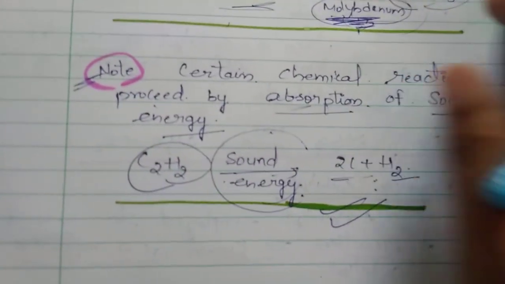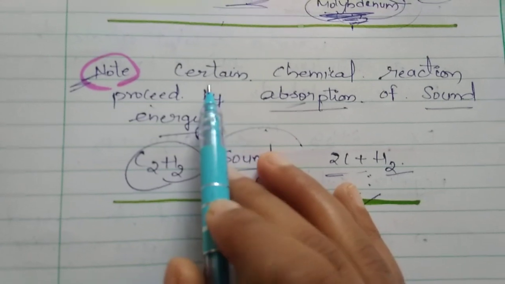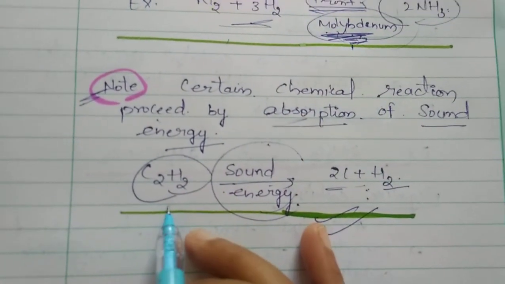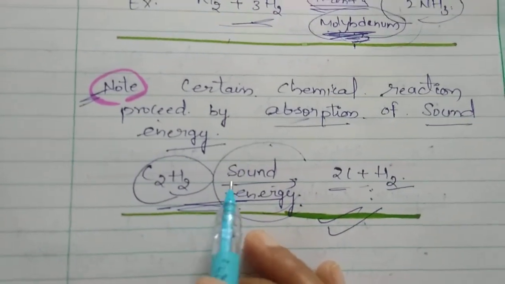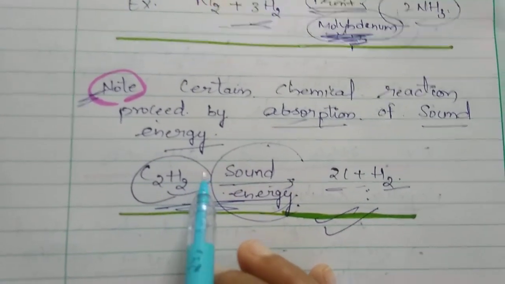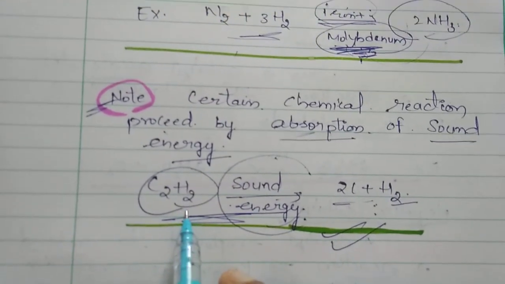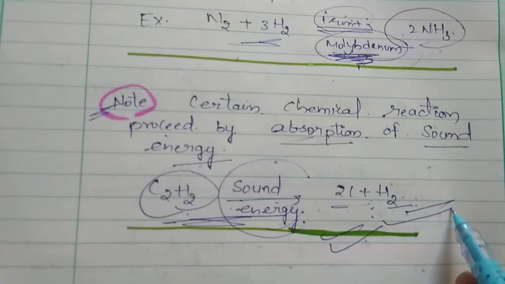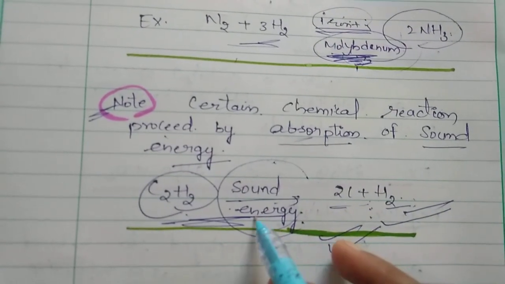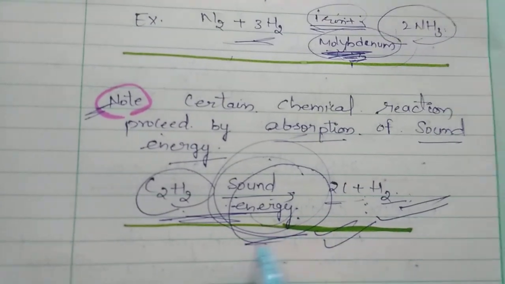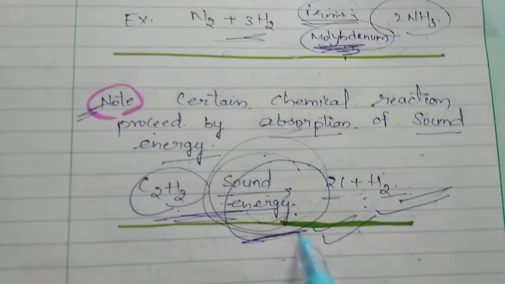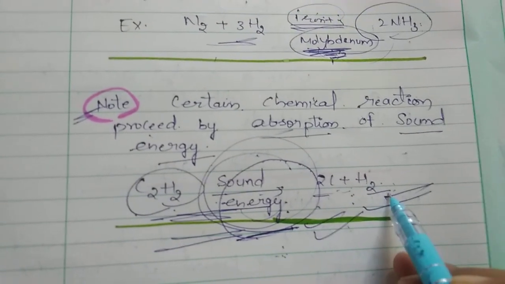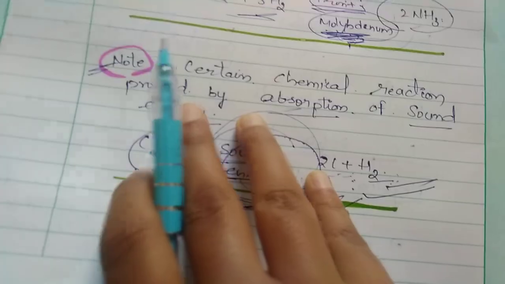And one important chemical reaction is given here. Certain chemical reactions proceed by absorption of sound energy. This reaction is an example. In this you can see acetylene breaking up into carbon and hydrogen by absorbing sound energy. This is also an important chemical reaction: acetylene breaks down into carbon and hydrogen in the presence of sound energy.